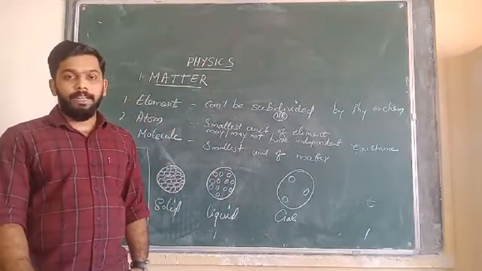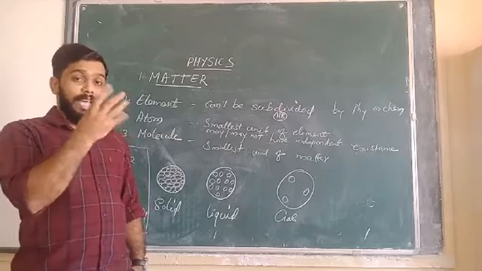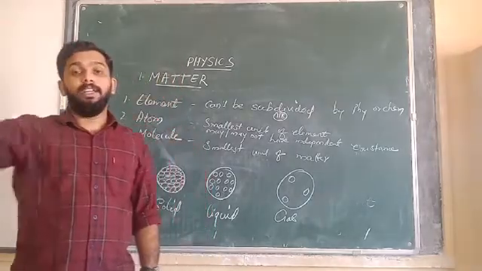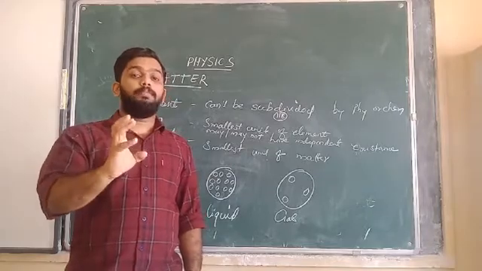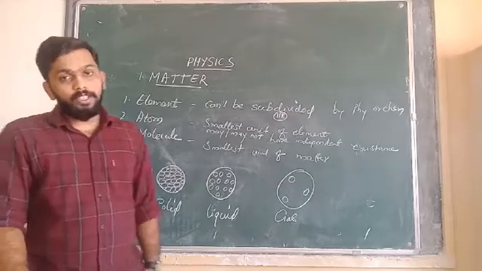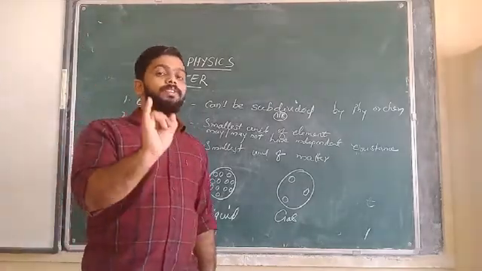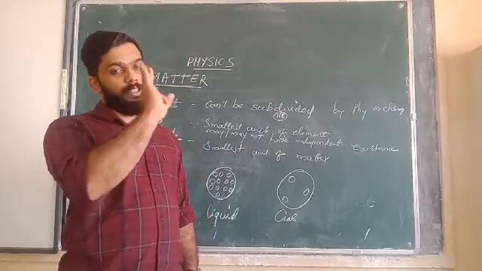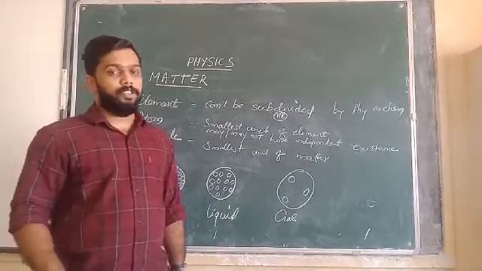Matter has mainly 3 states. All of the things, from a tiny particle which cannot be seen by a human being, to the stars which are very heavy in the universe, all things are made up of matter. And this matter has mainly 3 states. First one is solid, second one is liquid, and third one is gas. So solid, liquid and gases are the 3 states of matter.